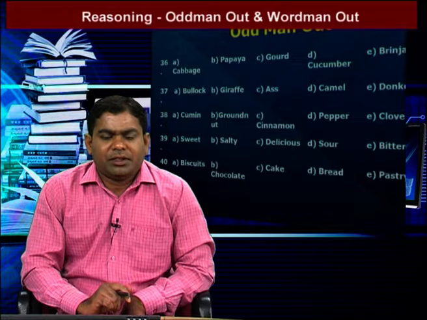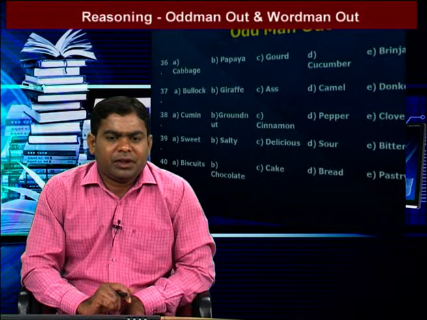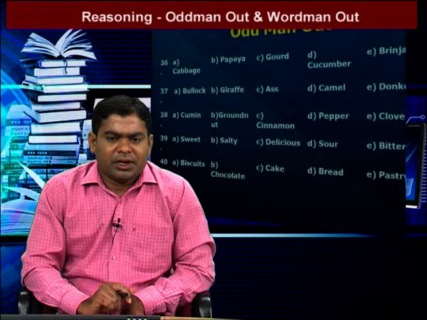The words are bullock, giraffe, ass, camel, donkey. Except giraffe, the remaining all are used to carry items: bullock, ass, camel, donkey. These animals are used for carrying objects or things.